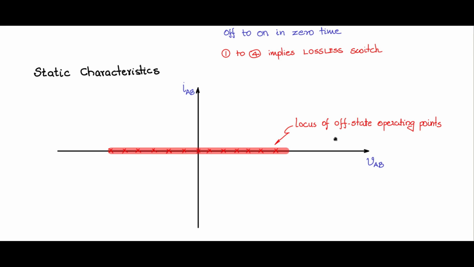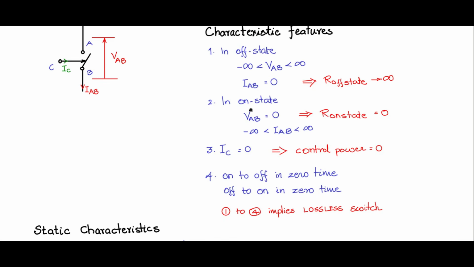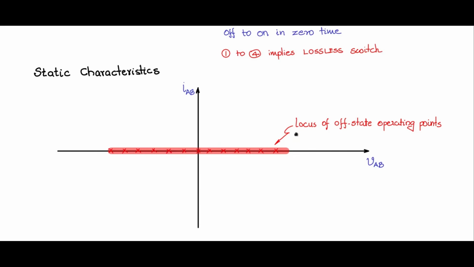Now let us consider the on state. In the on state, VAB is 0. VAB means the voltage across the switch is 0, because this pole is now connected to A and the voltage across A to B is 0. In the on state, the resistance is also 0 and the current through it can be any value from minus infinity to plus infinity. So how do you indicate it on the graph? During the on state, you can have operating points. This can be a valid operating point because VAB is 0 here and current is positive.